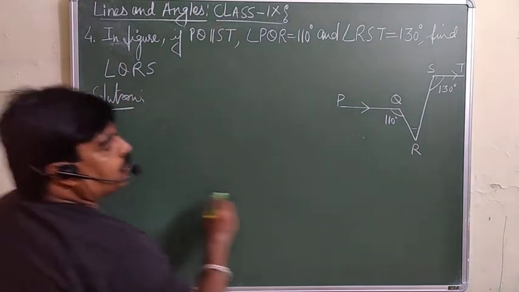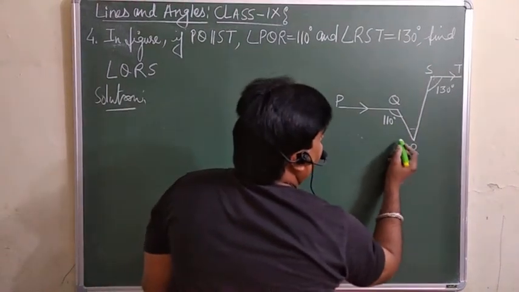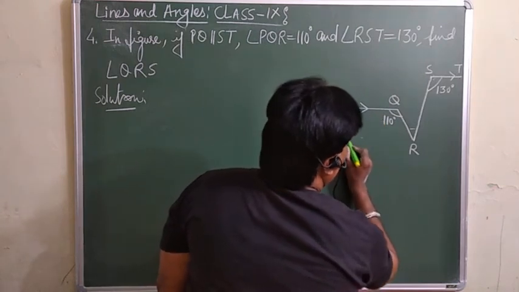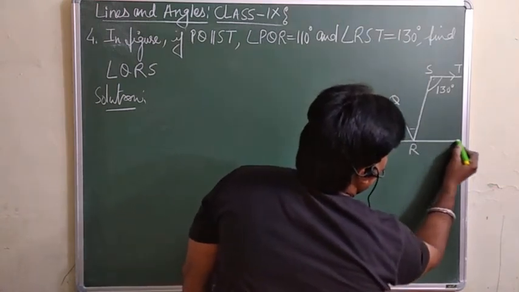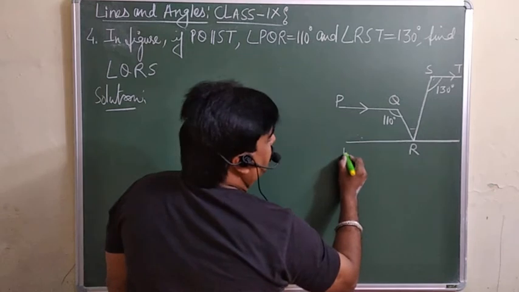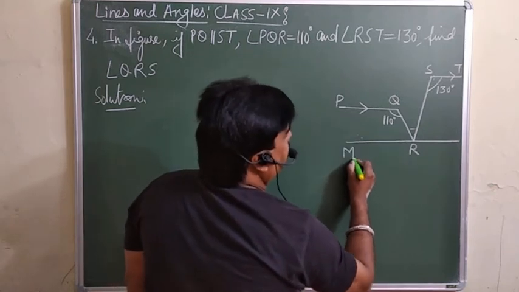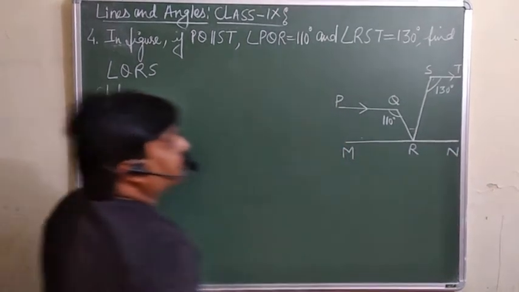What we are going to do is draw a line parallel to PQ passing through the point R. Let the name be MN.